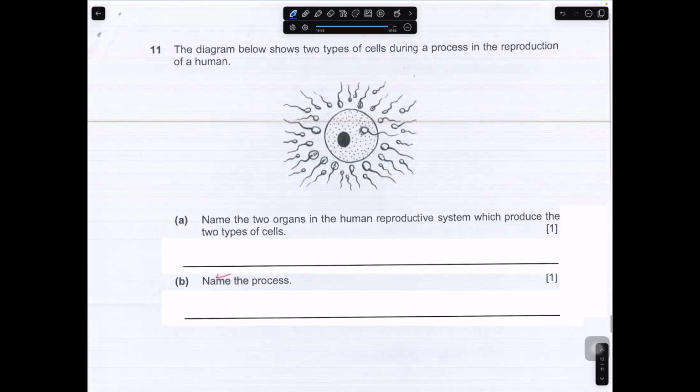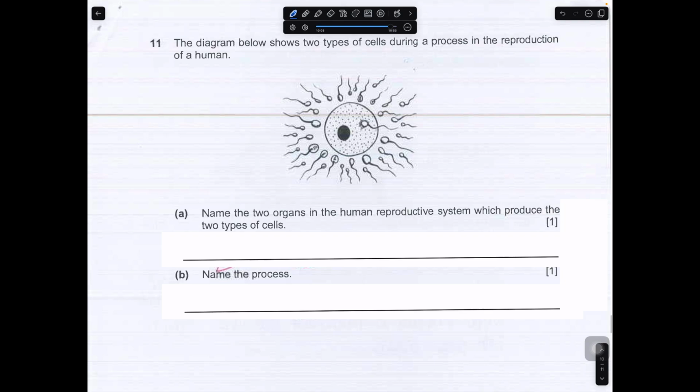Another part. Okay, the diagram below shows two types of cells during a process in the reproduction of humans. So basically this is your sperm cell and this is your egg cell.